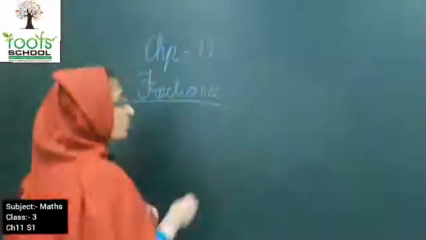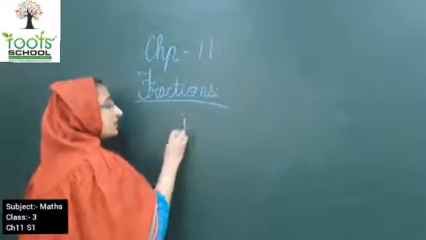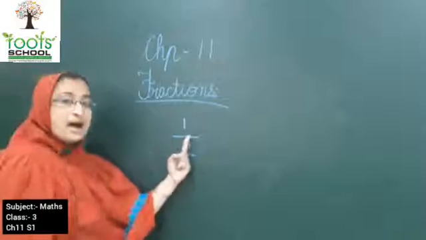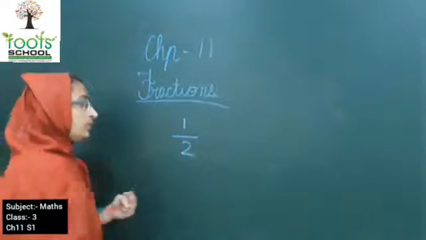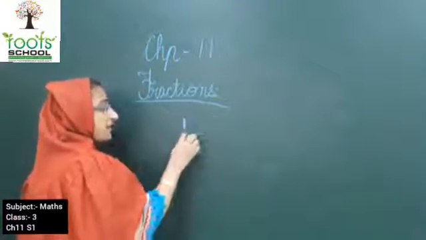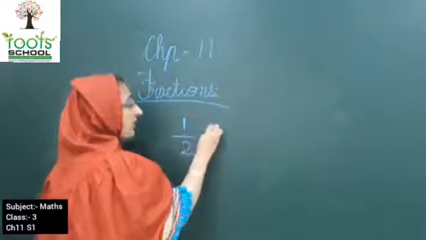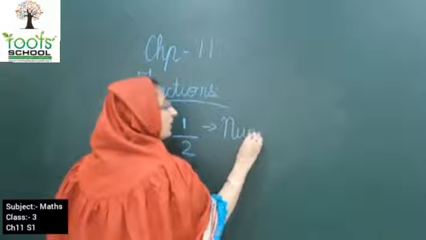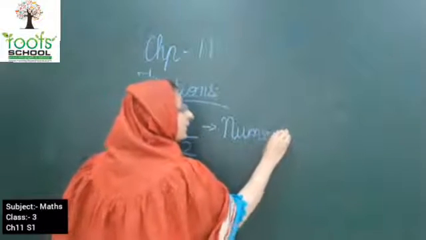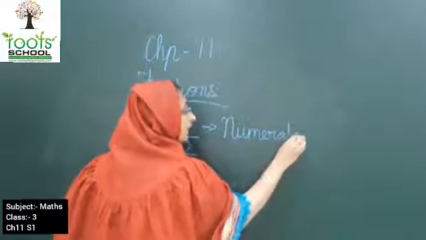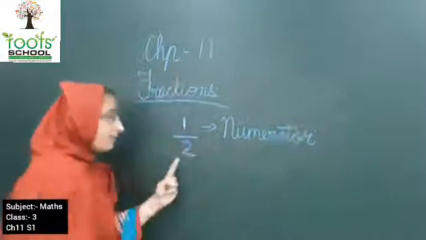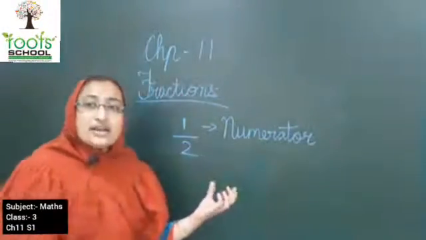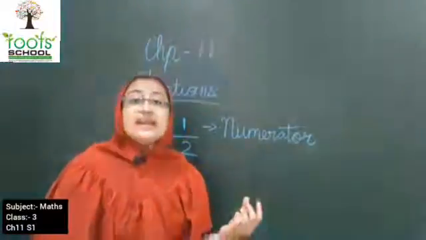Now kids, fractions we always write like this: a number, then a bar and one number down. The number which you write above the bar is known as your numerator. What do we call it? Numerator. Very good kids. And the number which we write below the bar is known as the denominator.